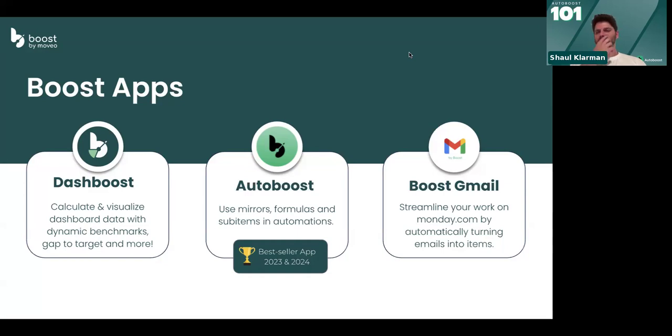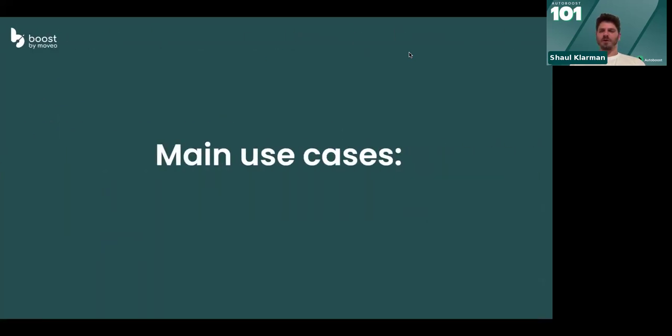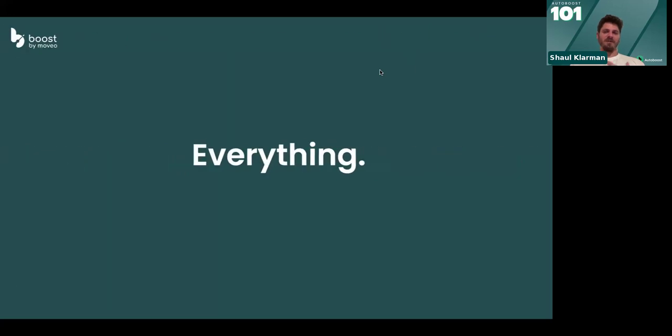So what Autoboost does is allow you to perform automations that you couldn't any other way in Monday. Usually when people ask us, what does it do? What are we supposed to do with it? They ask which use case this fits. And our answer is that it fits everything.